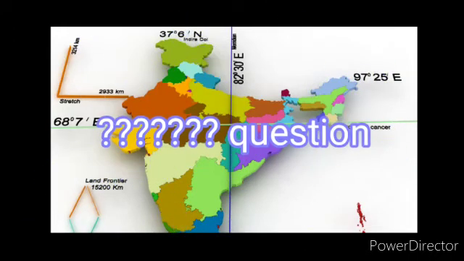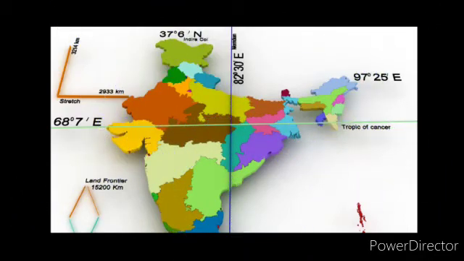The latitudinal extent influences the duration of day and night as one moves from south to north. So that question, what will be the answer? The answer is, because we have taken the standard meridian, that is 82 degree 30 minute east, as the standard meridian, therefore Indian Standard Time, that is IST, is set and it is 5 hours 30 minute ahead of Greenwich time.